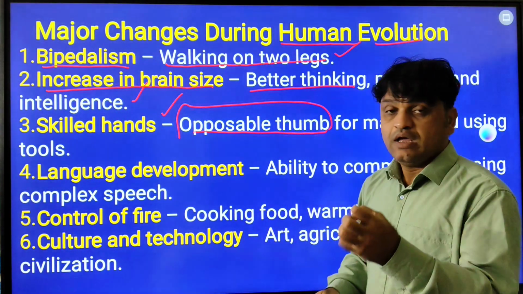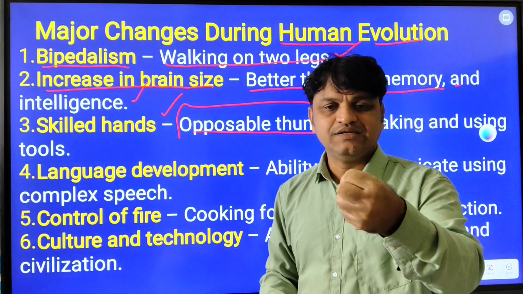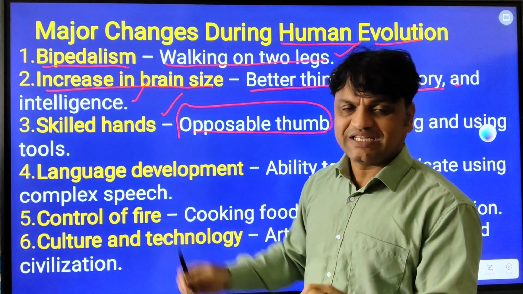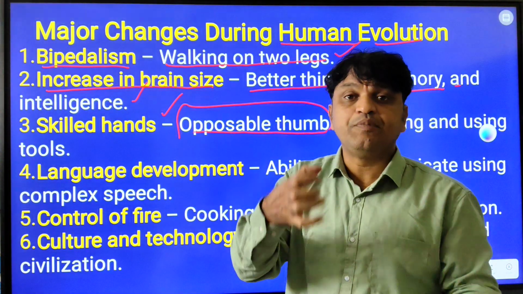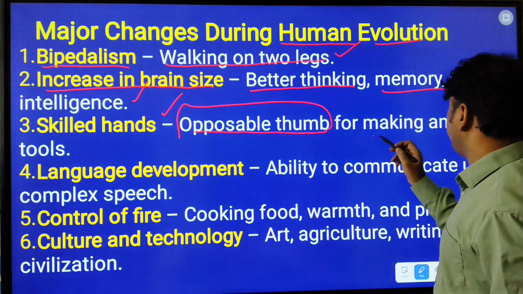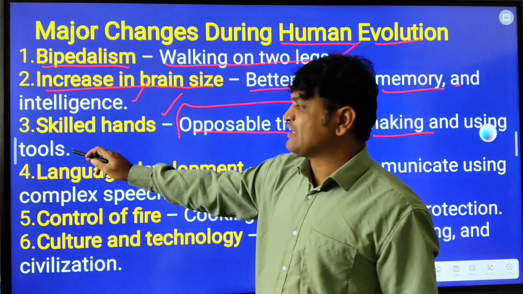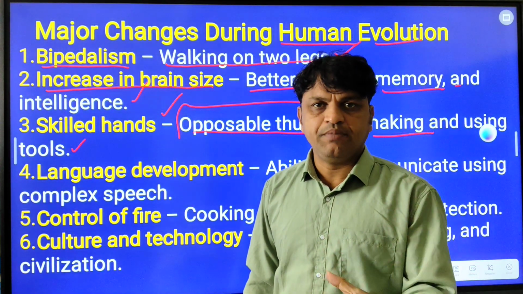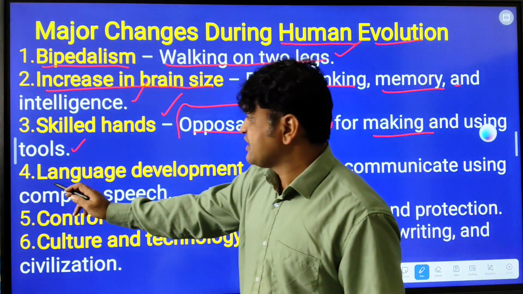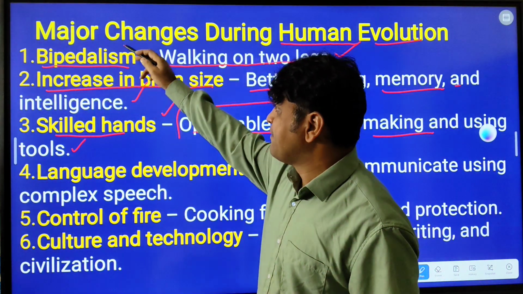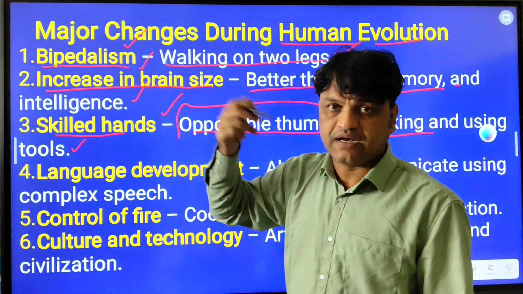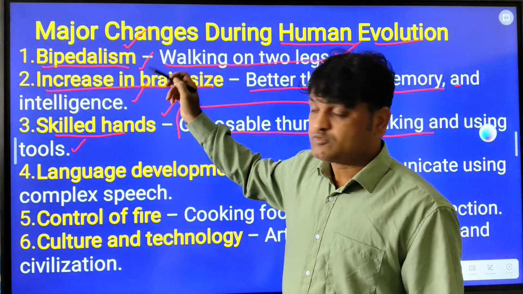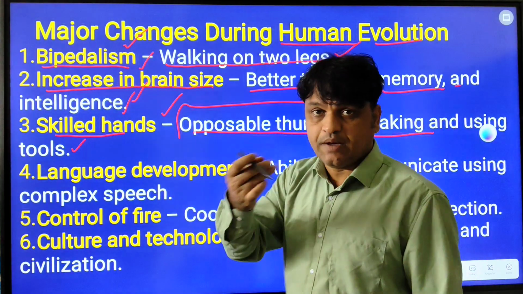So for the first time, our early ancestor like Homo habilis picked like this and prepared some stone tools. After Australopithecus also, they held like this. This is called opposable thumb, for making and using tools. What are the tools? Stone tools and different tools made by the human being. For the first time, he is called having skilled hands. First one is bipedalism. Second one is increase in brain size. Remember, Nana, you have to say bipedalism, walking on two legs, and increase in brain size. Then third, skilled hands, making tools with the opposable thumb.